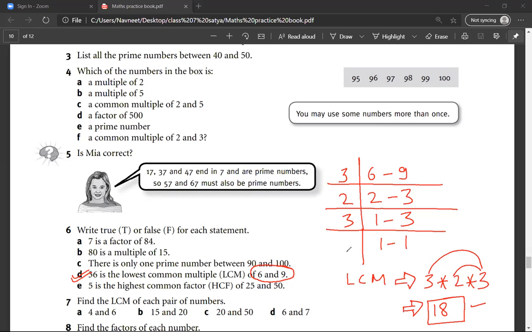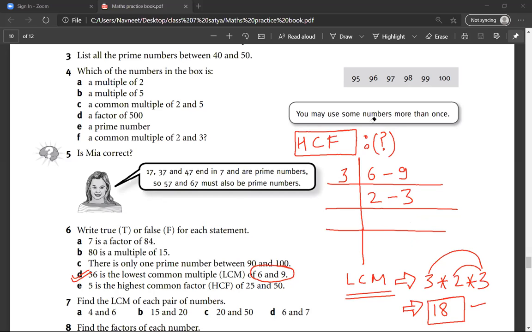Now this is the LCM. If I had to find the HCF of 6 and 9, what would be the HCF? 3. Mr. Satya, have you understood? Yes, sir.